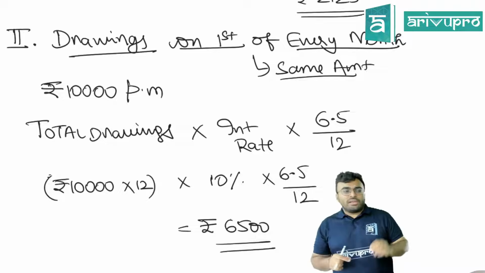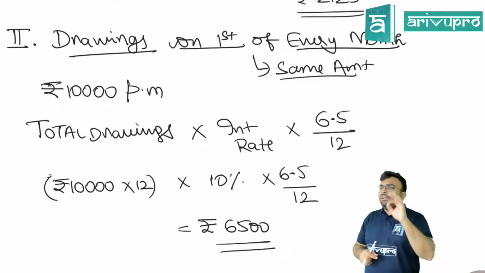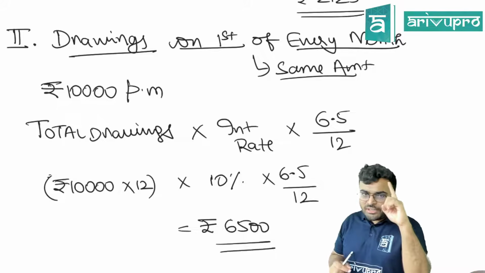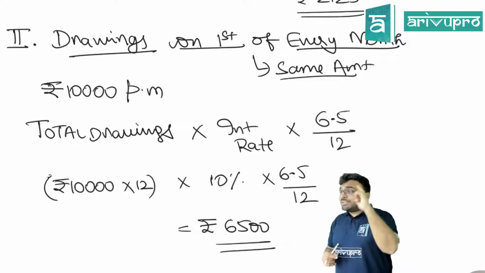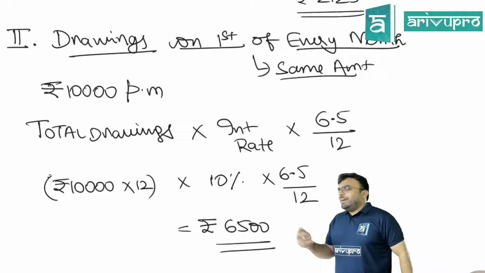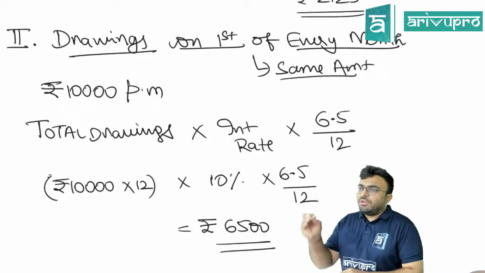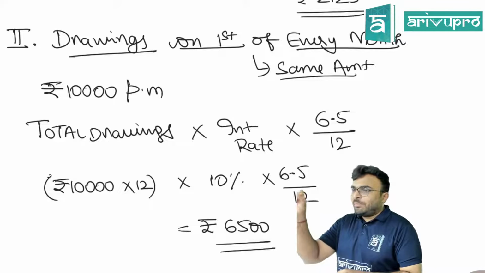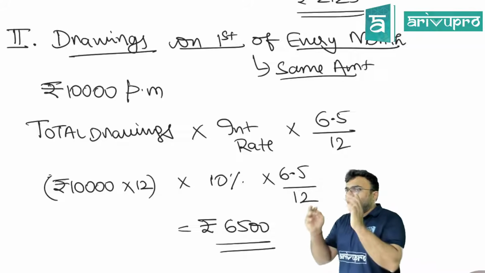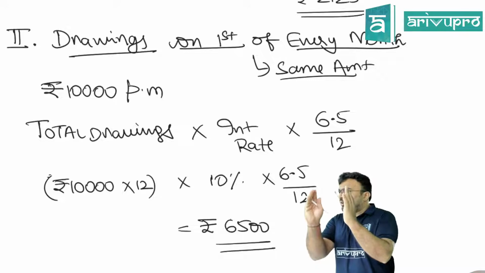Understand this. You can use this formula only if every month at the start you're taking the drawing, and every month you're taking the same amount. Imagine if you're calculating, you would take 10,000 into 10% into 12 by 12, then 10,000 into 10% into 11 by 12. Can you see? This 10,000 into 10% is constant.